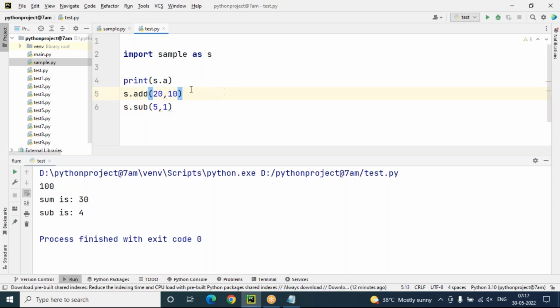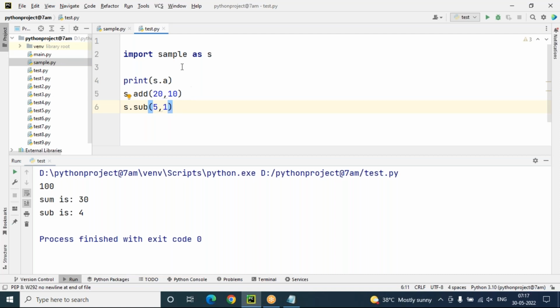Now this time I'm using S.a, where S is my module alias name, S.add, S.sub, like this. Once I run this, it will work fine. Got my point? Whenever we change the name of the module, that is called module aliasing. Once you give the module an alias, from there onwards only that alias name has to be used. We cannot use the main module name.